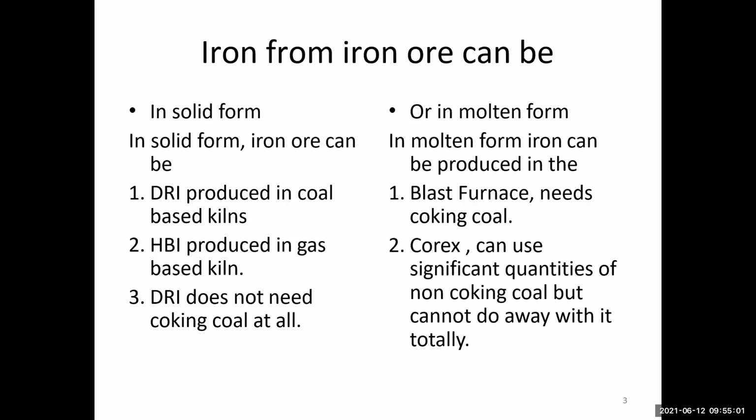The kiln generates a lot of fly ash. DRI is also produced in gas based kilns, and DRI does not need coking coal at all.